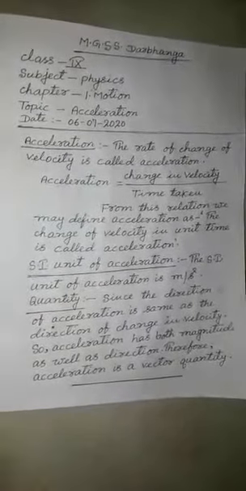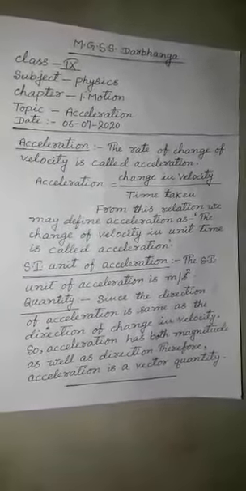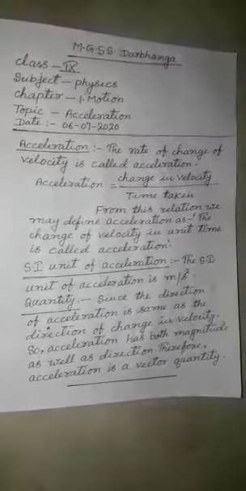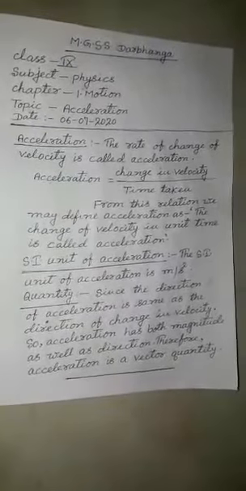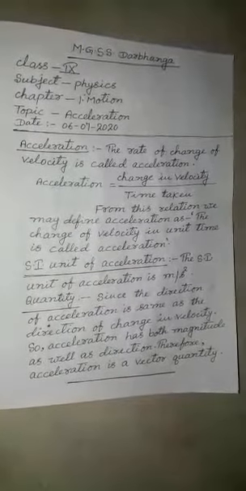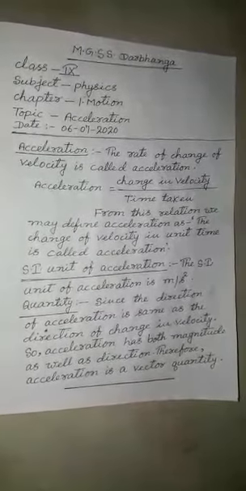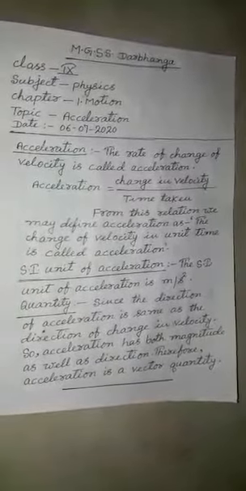Means acceleration has direction, and already it has magnitude. Since it has magnitude and direction both, therefore it is vector quantity.